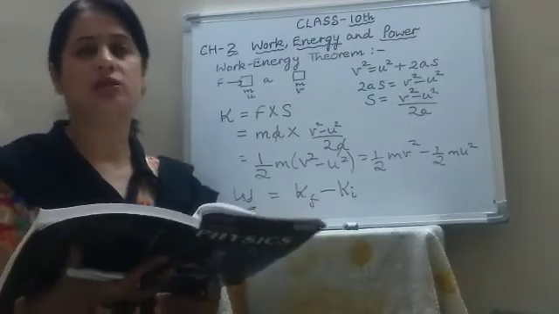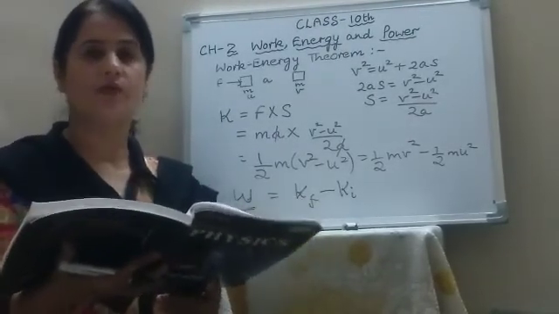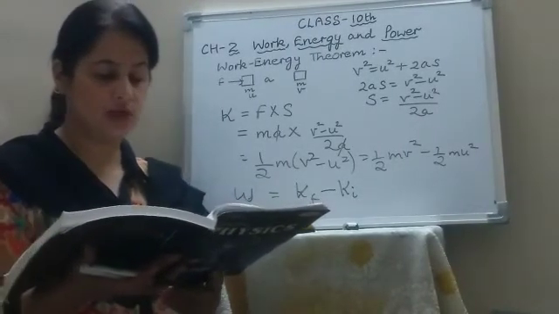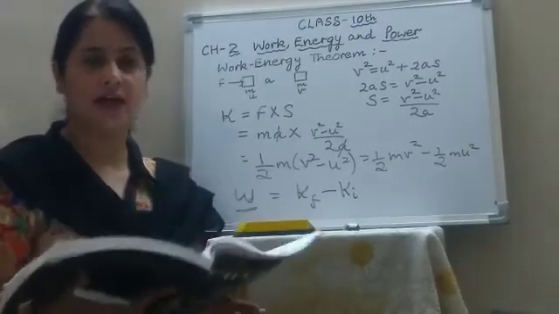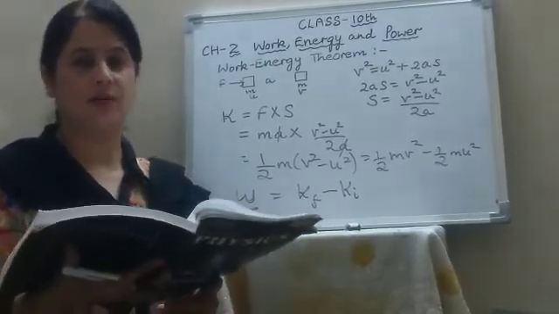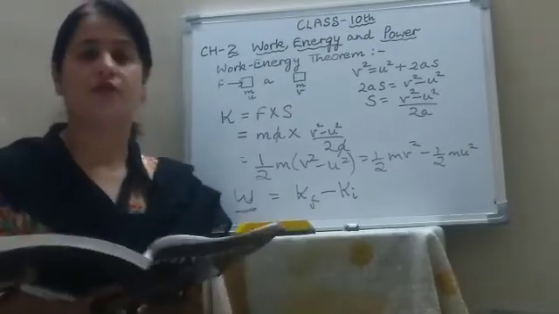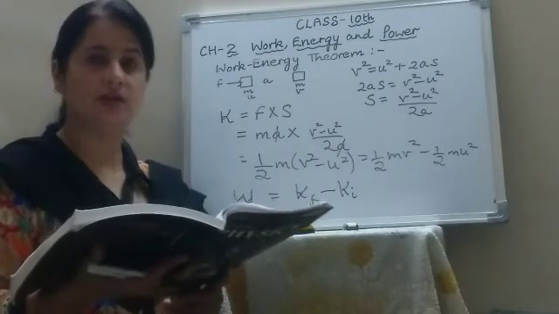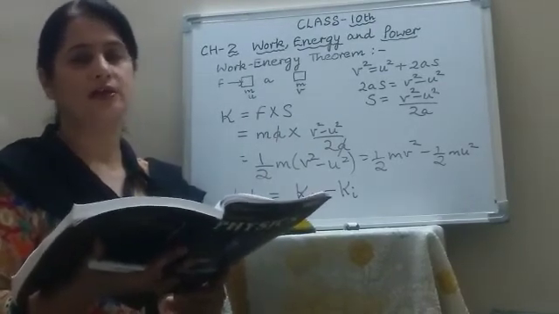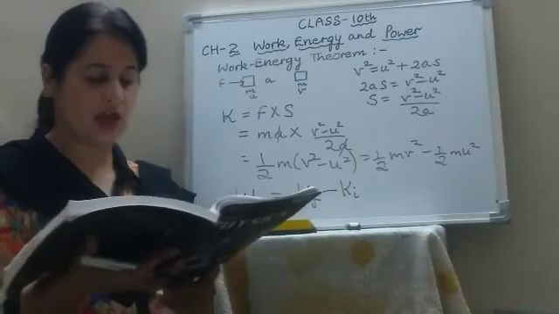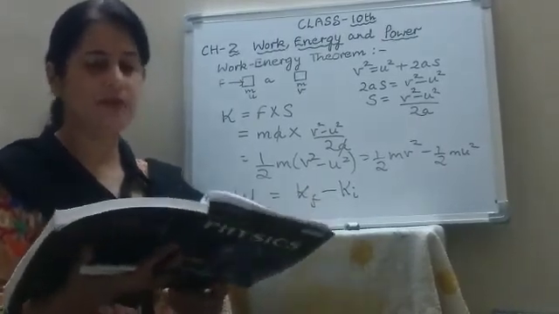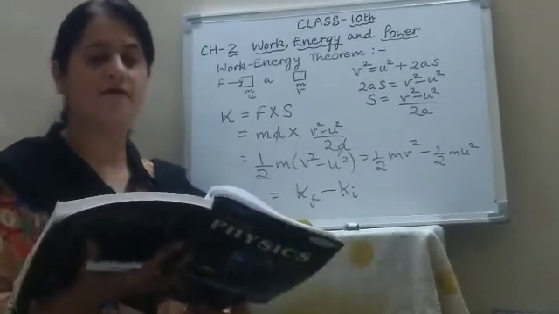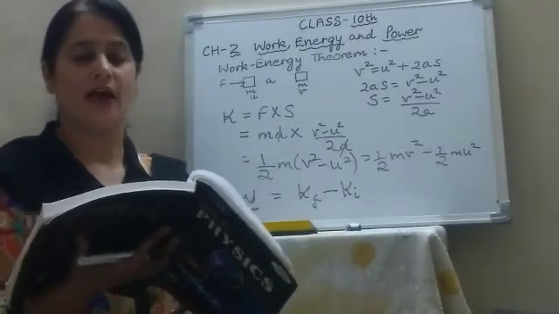Third one is vibrational kinetic energy. If a body moves to and fro about its mean position, then the motion is called vibrational motion, and the kinetic energy possessed by the body in this motion is called vibrational kinetic energy. For example, if a wire is clamped at both ends and struck in the middle, it starts vibrating and the energy possessed by it is vibrational kinetic energy. Similarly, a steel string, or when we vibrate an elastic band, these all have vibrational kinetic energy.